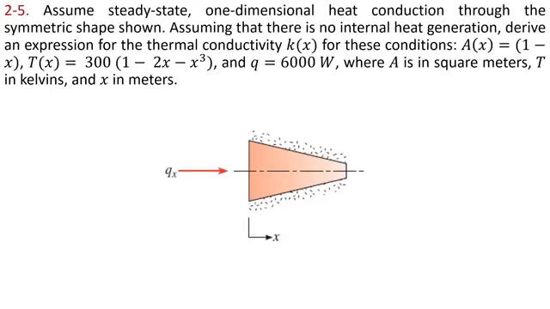We have to develop the expression for thermal conductivity. Here area is changing with respect to x, temperature is changing with respect to x, but q is constant. Using these conditions with steady state and no internal heat generation, we have to develop the expression for thermal conductivity.